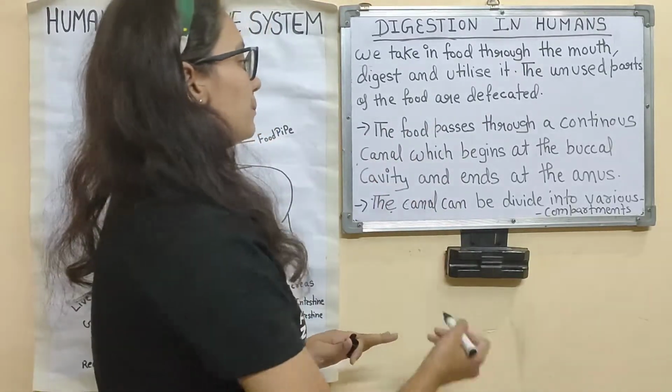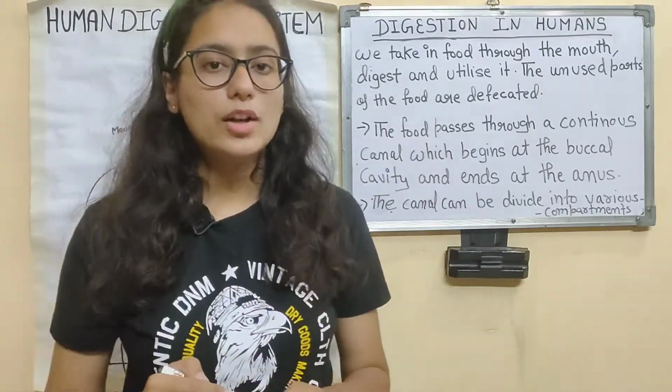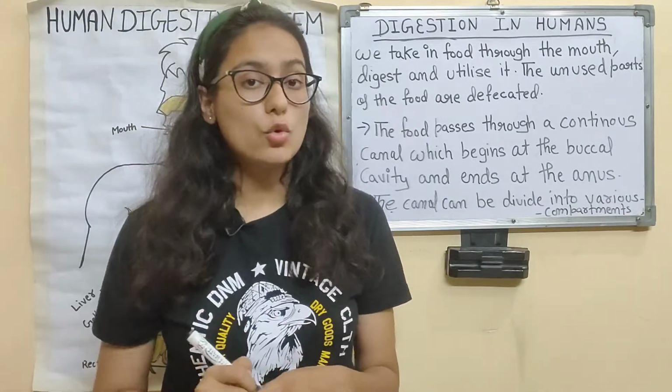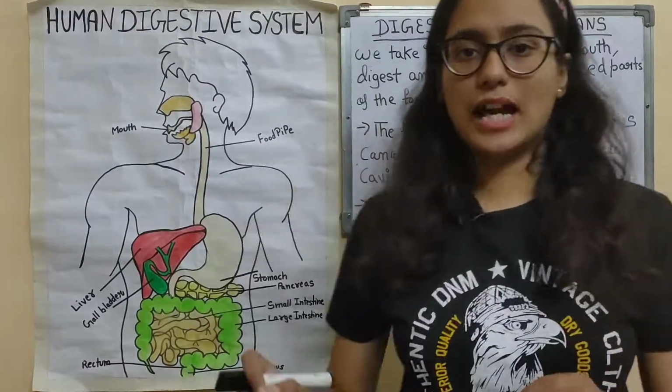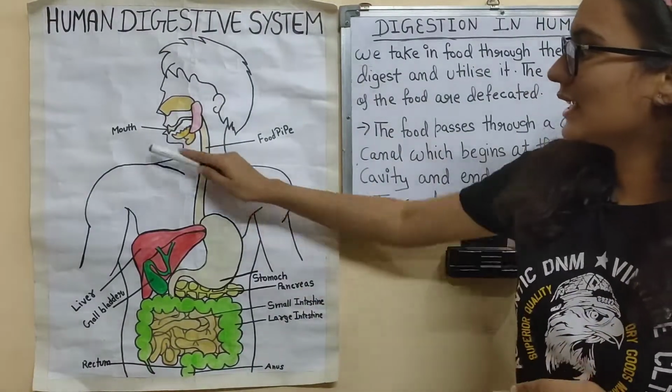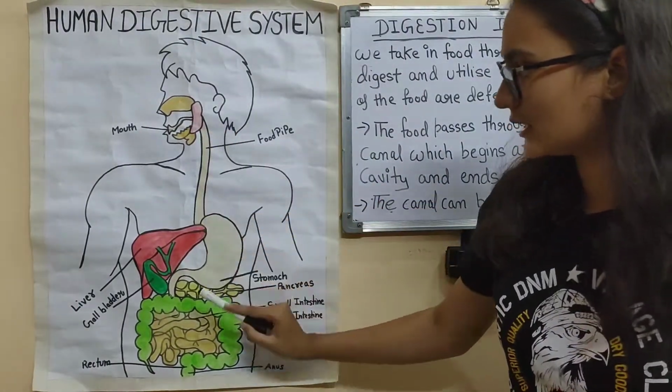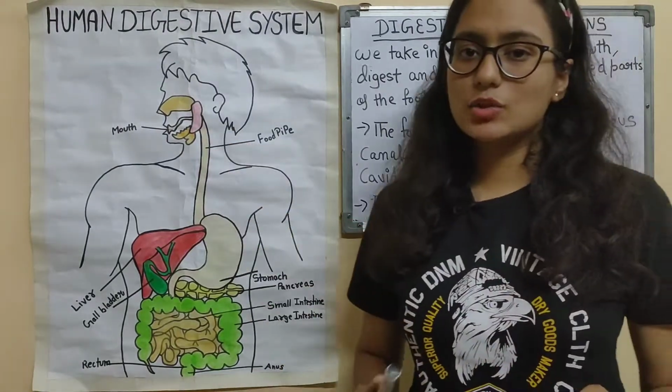नाउ लेट्स सी. Now, have you ever wondered that what exactly happens to the food inside your body? So the food passes through a continuous canal. जो food होगा वो क्या करेगा, पास करेगा एक continuous canal से, like this. Okay, so the food will pass through a continuous canal